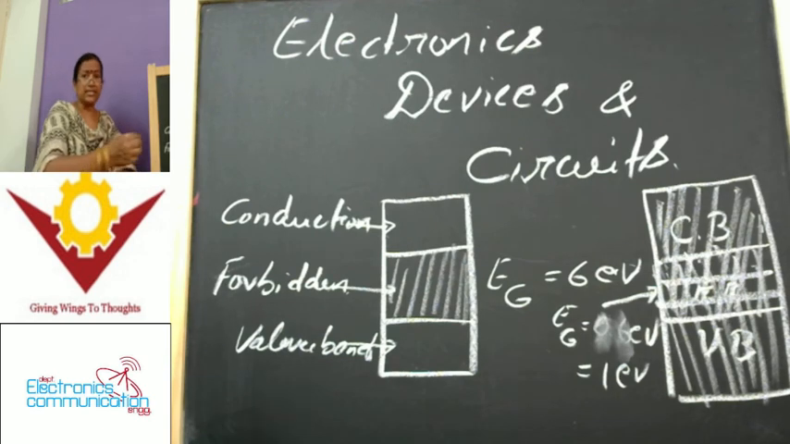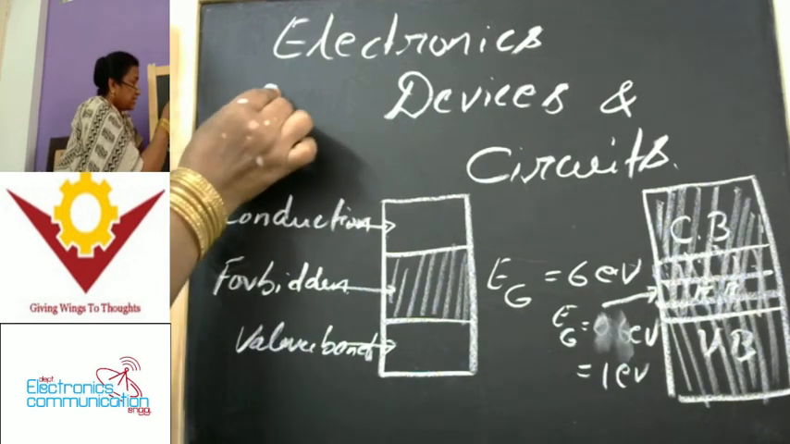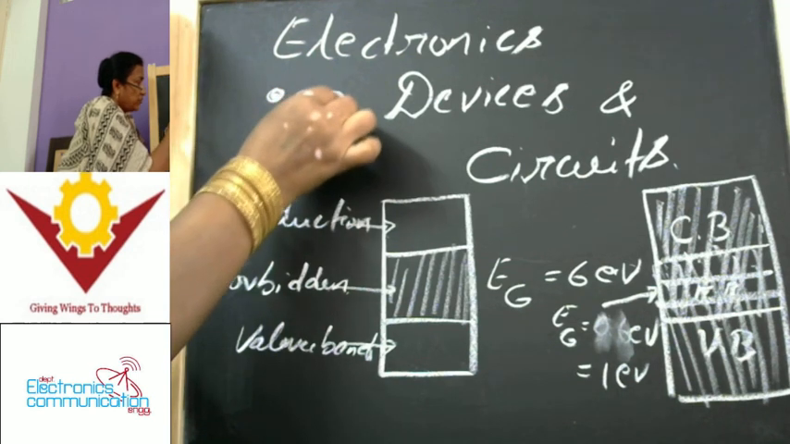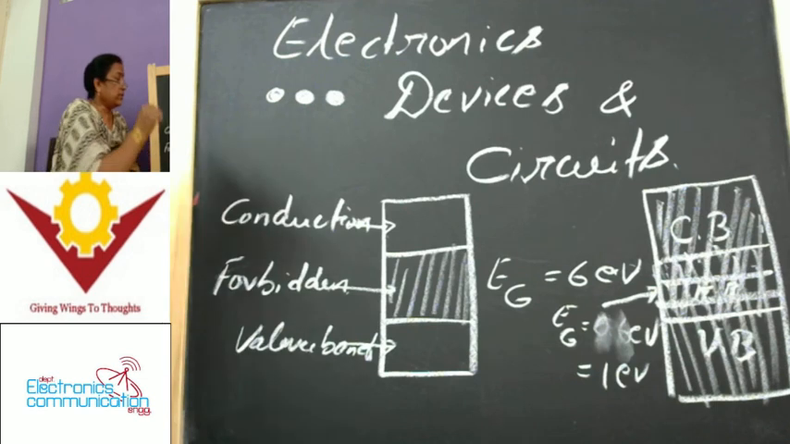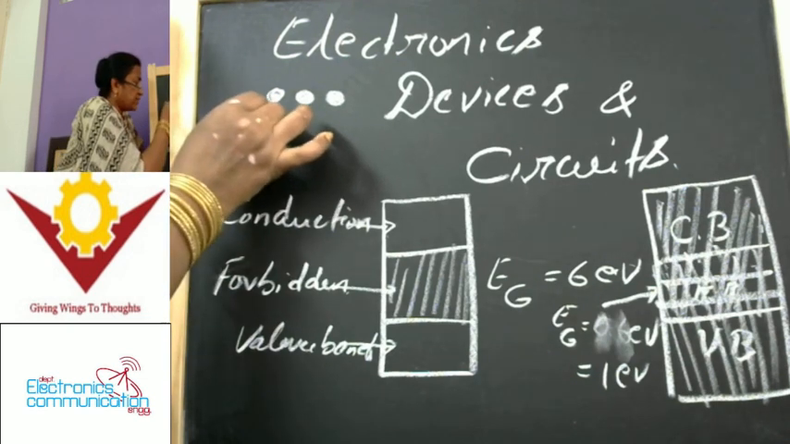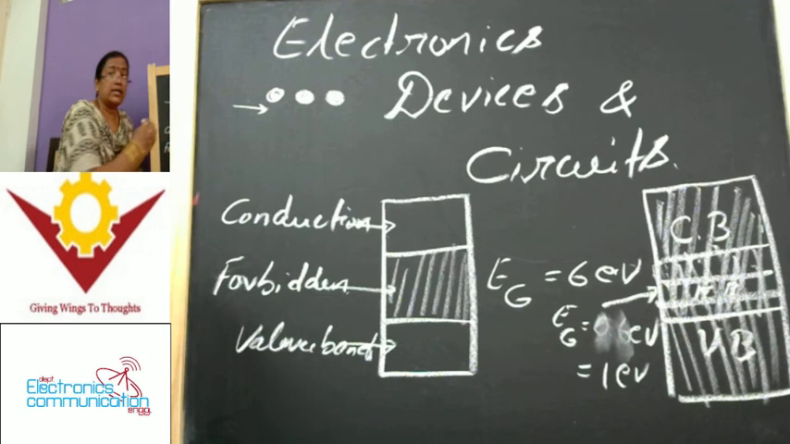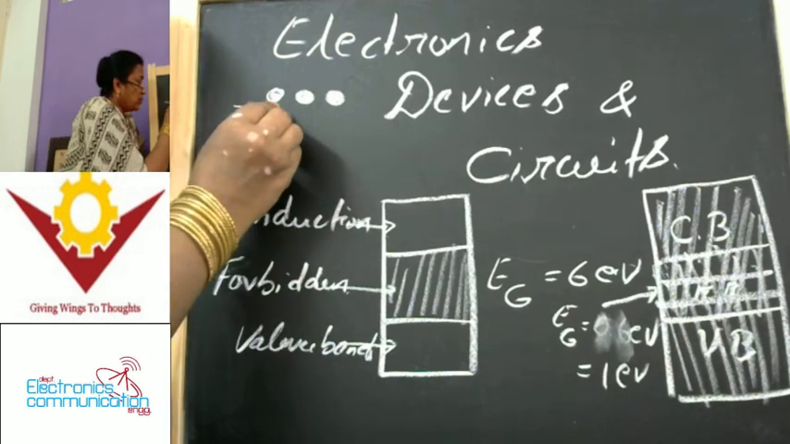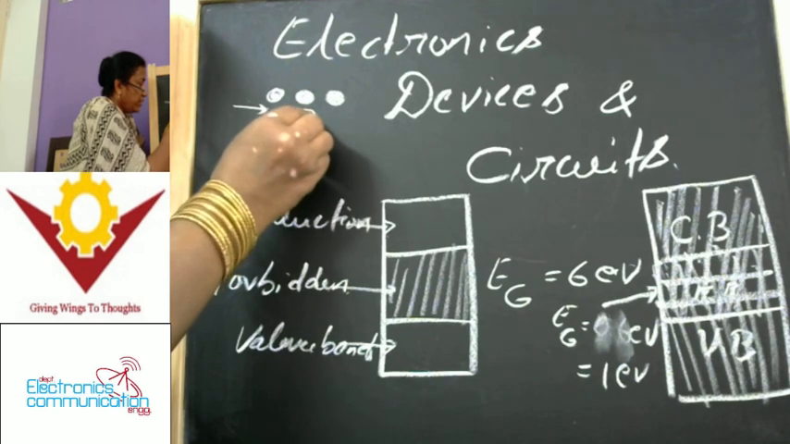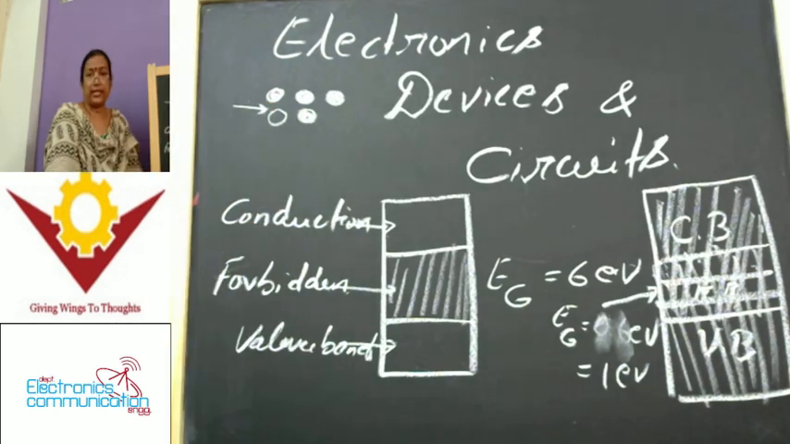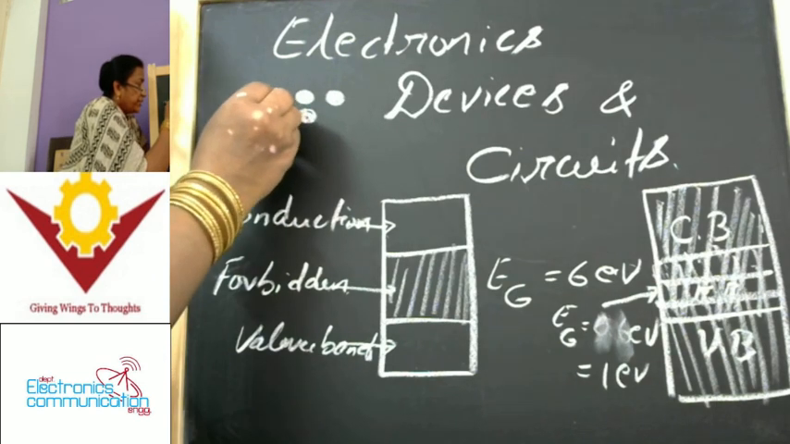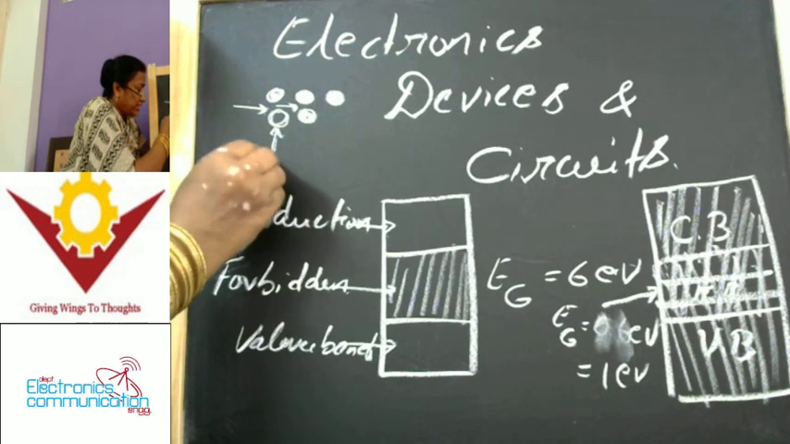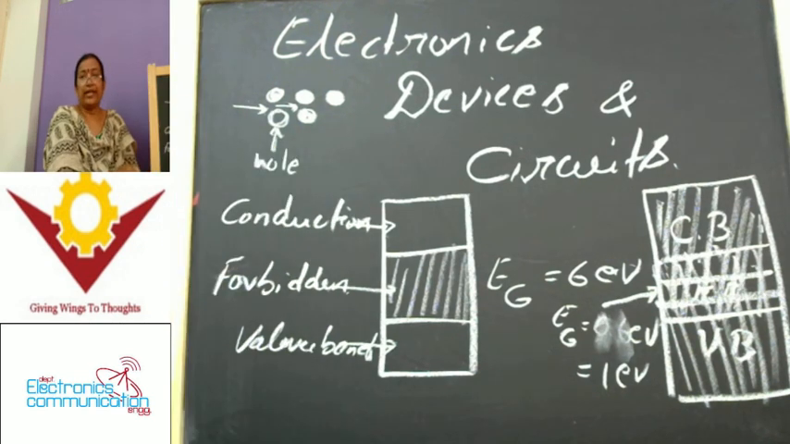Suppose you consider this as a place for an electron, and this is also a place for an electron, and this is also a place for an electron. Whenever an electron experiences some force, it has to move from this particular place to the next place. Suppose the electron moves from here to here, this is the electron movement, and this is the vacant place of the electron. Because of that, this vacancy appears here. This particular vacant place, we'll call a hole. A vacant place is a hole.